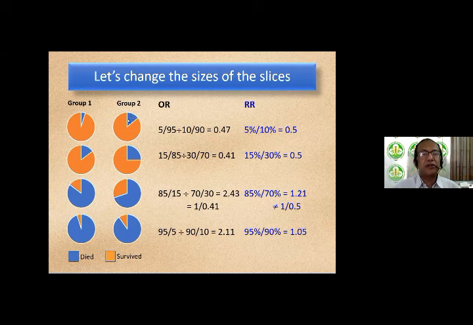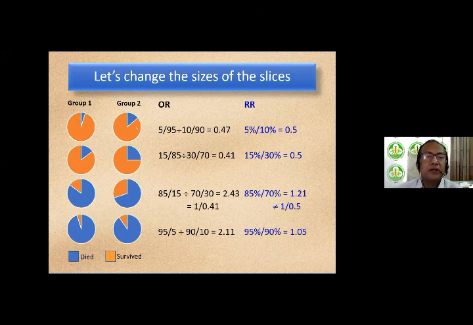In group 2, again, you have total of 100 people and you have 10 who died. So the odds ratio would be 5 by 95 coming from group 1, the whole thing divided by 10 by 90 coming from group 2, and that gives an odds ratio of 0.47 if you calculate it out.